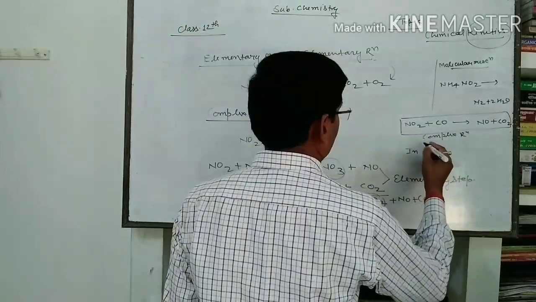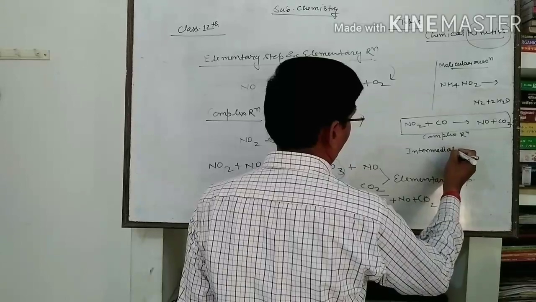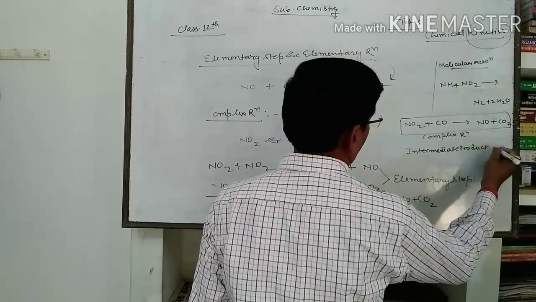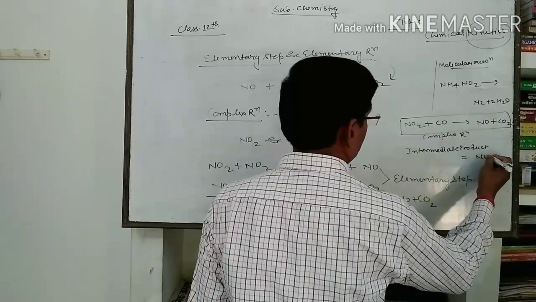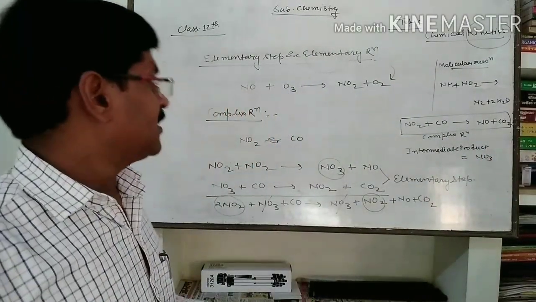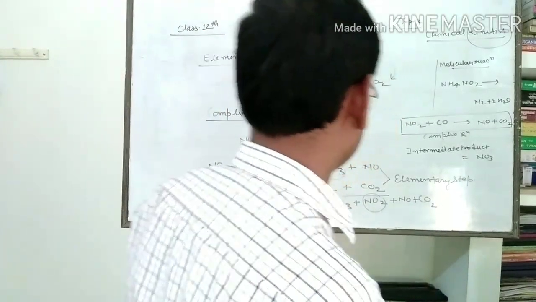So I will mention here, intermediate product is NO3. After that, some properties of these reactions.